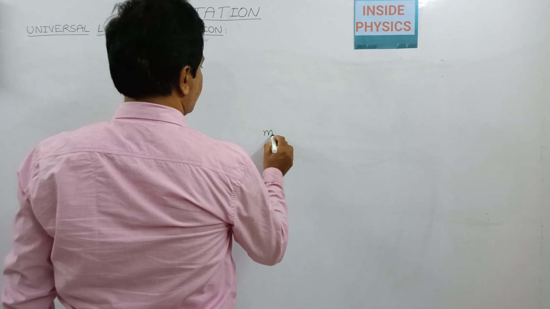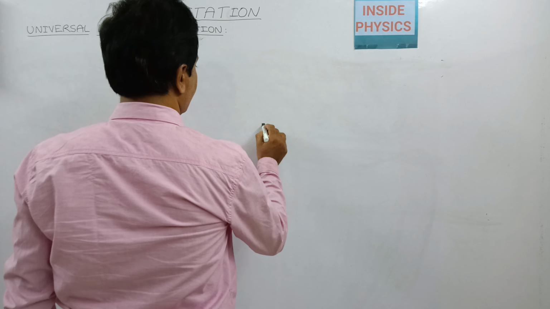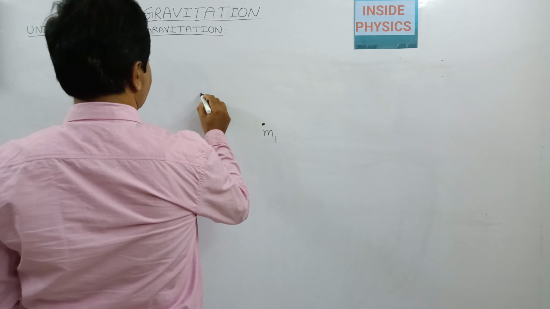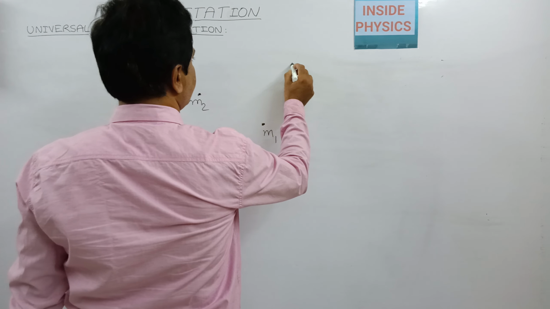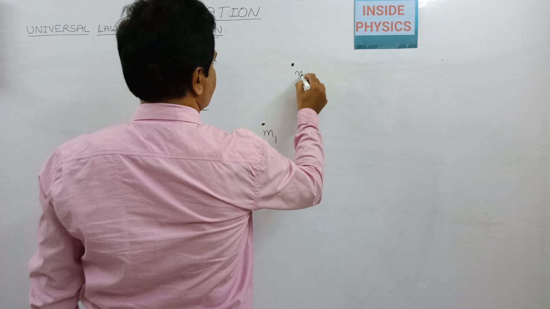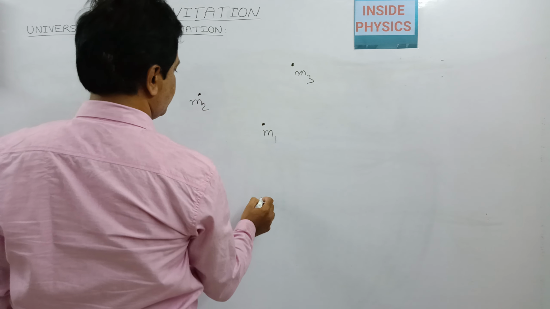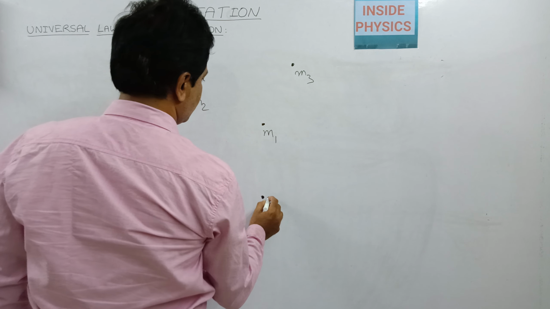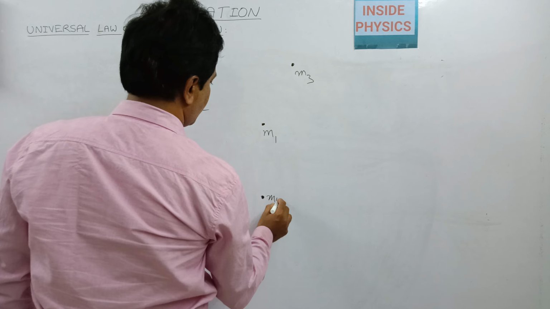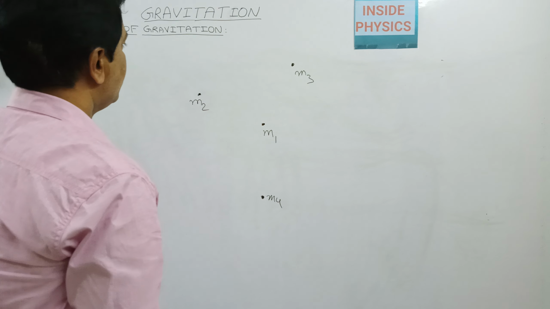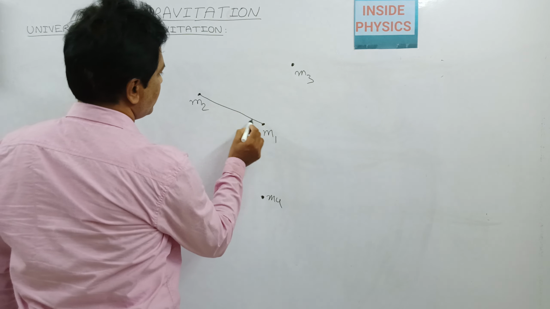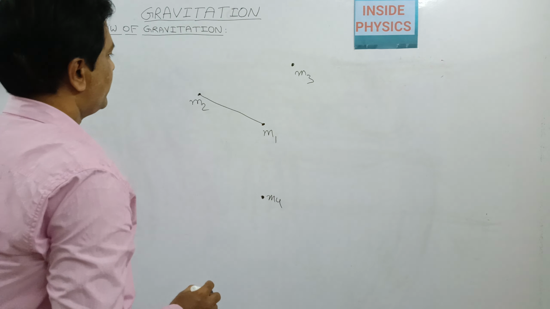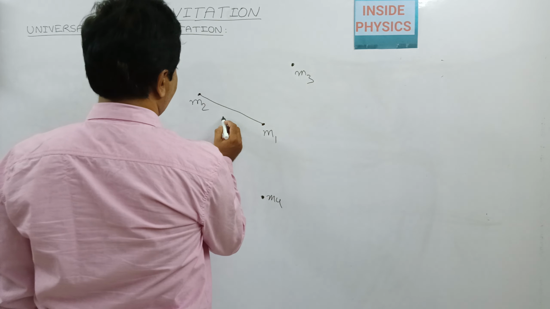First, consider a mass m1 present here. There are some masses m2, m3, m4 present around it. So obviously they will have a gravitational force of attraction between them because they have mass.